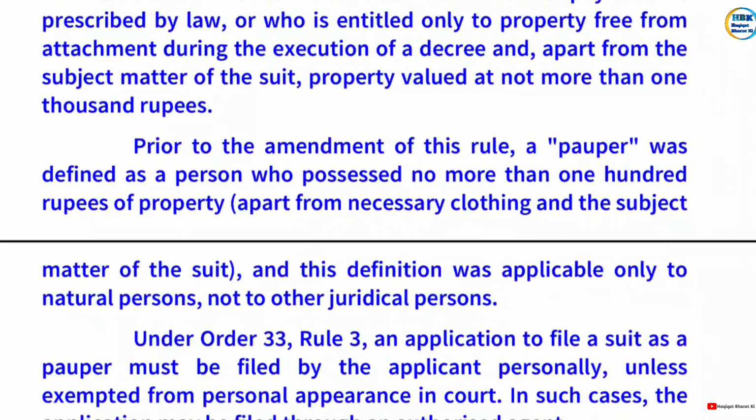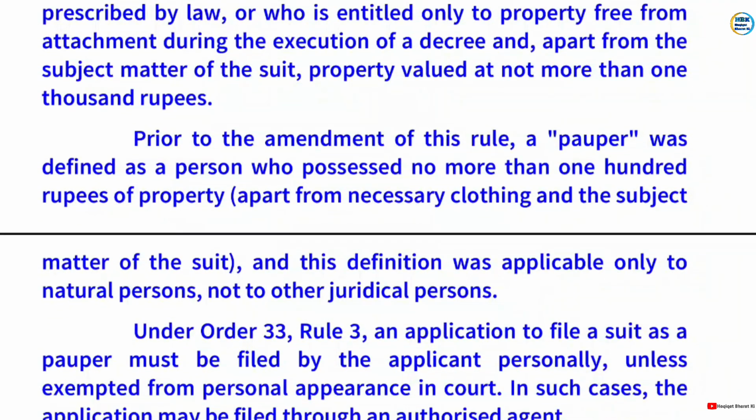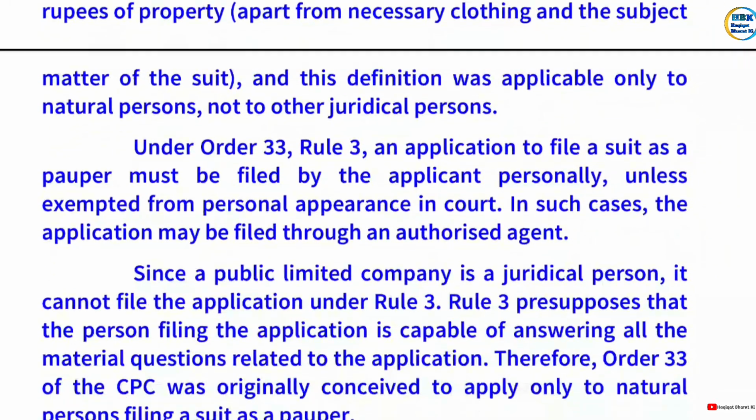Prior to amendment of this rule, a pauper was defined as a person who possesses no more than 100 rupees of property apart from necessary clothing and the subject matter of the suit, and this definition was applicable only to natural persons, not to juridical persons.